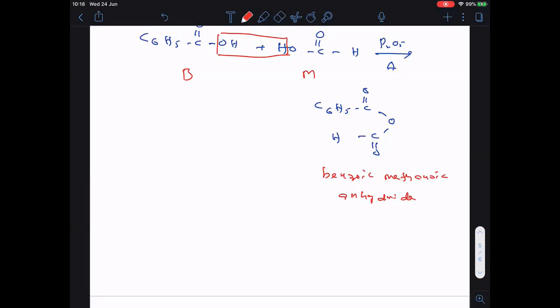Completed. So this is completely anhydride formation. I hope you are understanding this one.